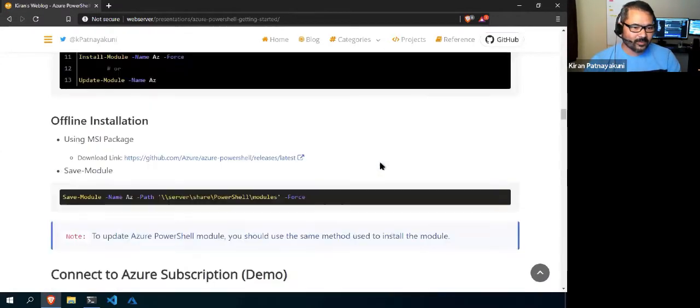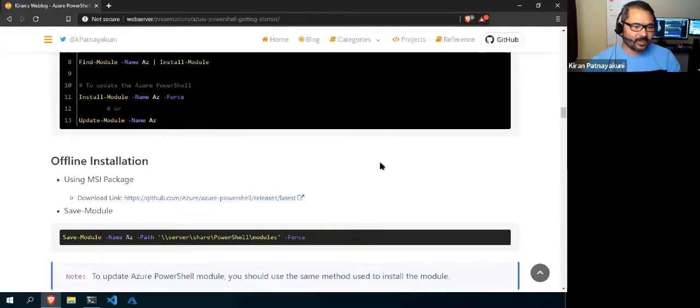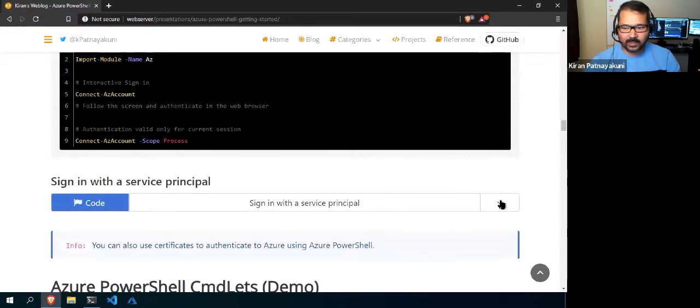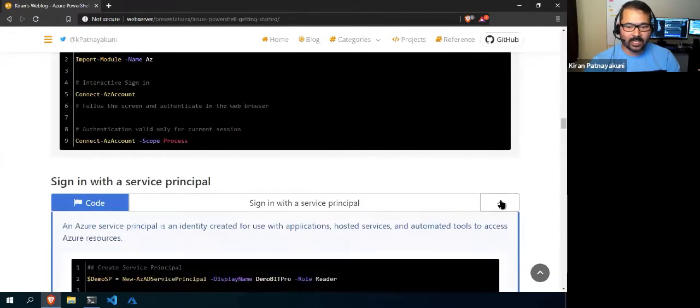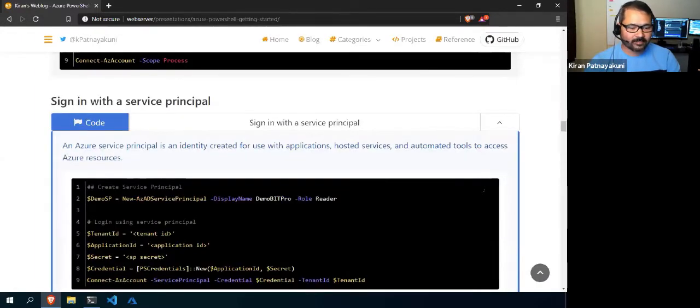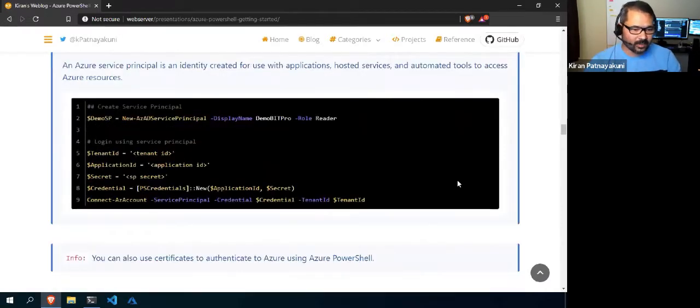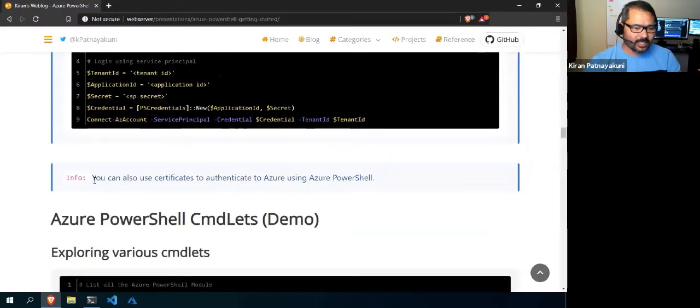Okay, so we have seen the installation of Azure PowerShell and how to connect to the subscriptions, and I think you might have practiced the service principal, because in real-time scenarios you will use the service principal itself. There is also another way, with a certificate, and both are almost similar.